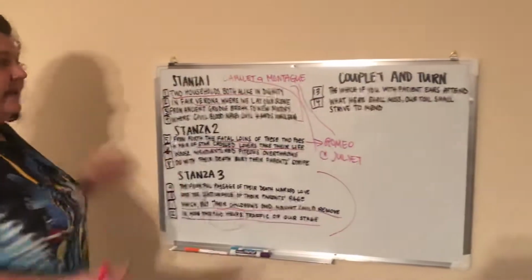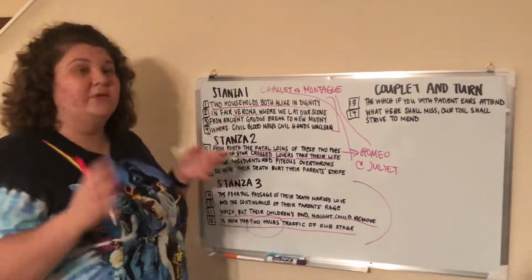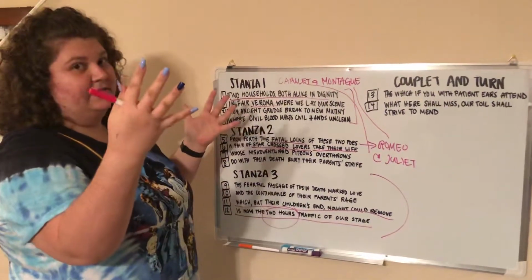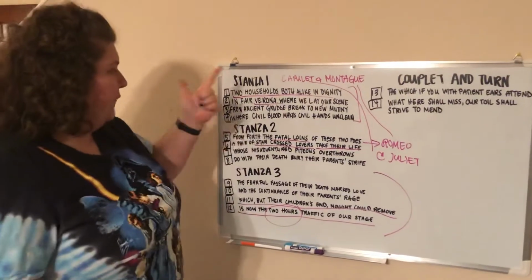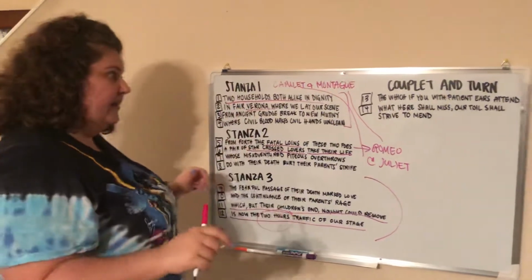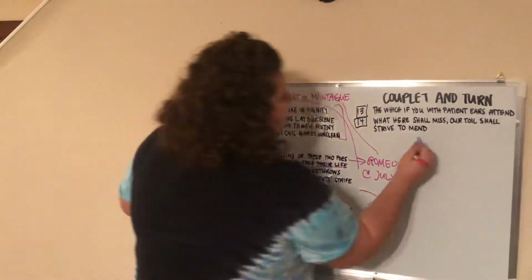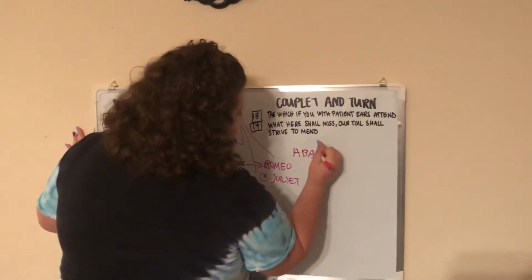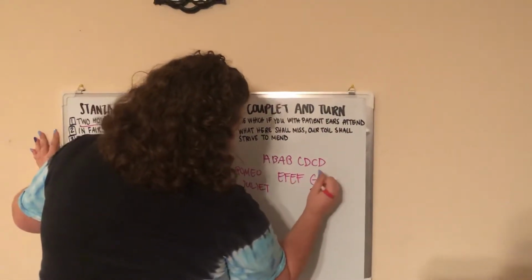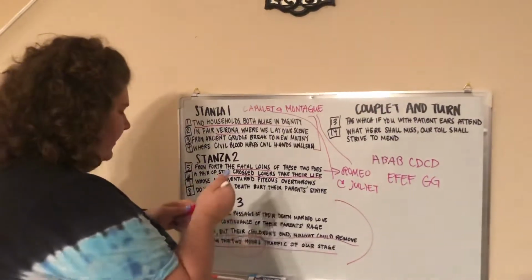So a sonnet is 14 lines. You see 1 to 14. Now we talked about the 10 syllables per line. So, two households, both alike in dignity, right? Let's do this one: from forth the fatal loins of these 2 foes. 10 syllables per line. You want to look out for that. That's how you'll find a sonnet. But then each line rhymes. So Shakespeare's pattern was A, B, A, B, C, D, C, D, E, F, E, F, G, G. And I'm sure you're thinking, Miss Fulton, oh my God, what are you talking about? I don't understand. Okay, great.